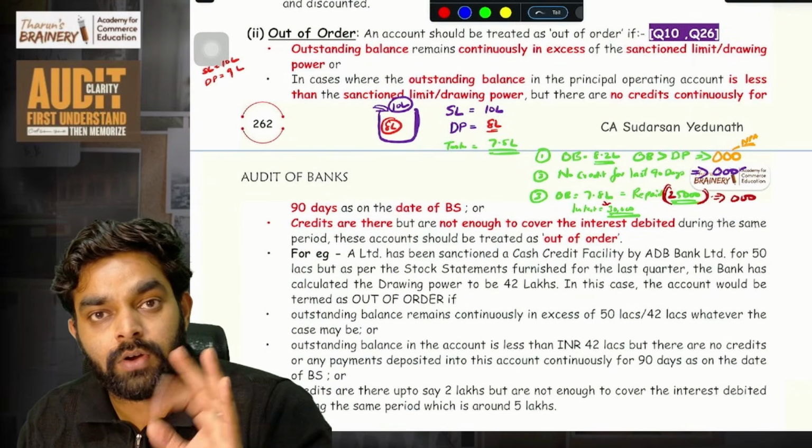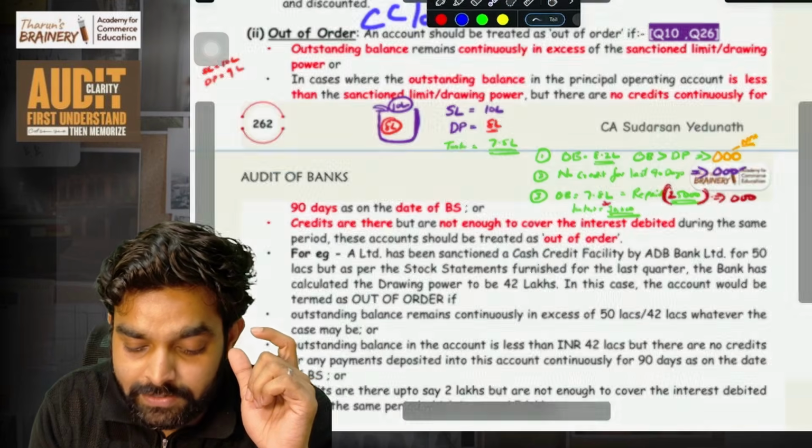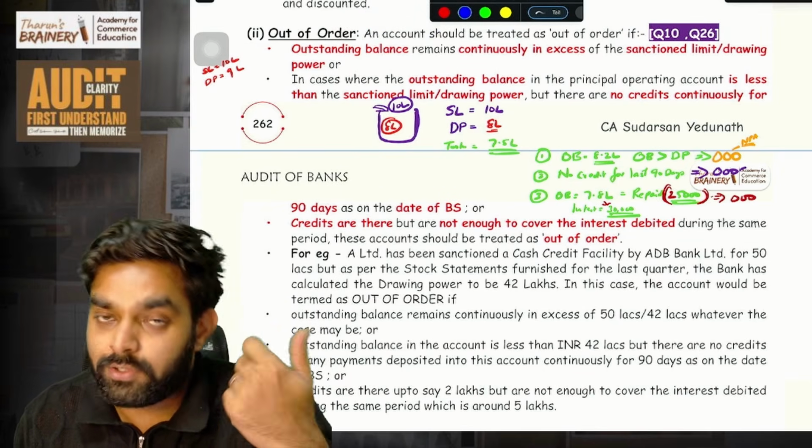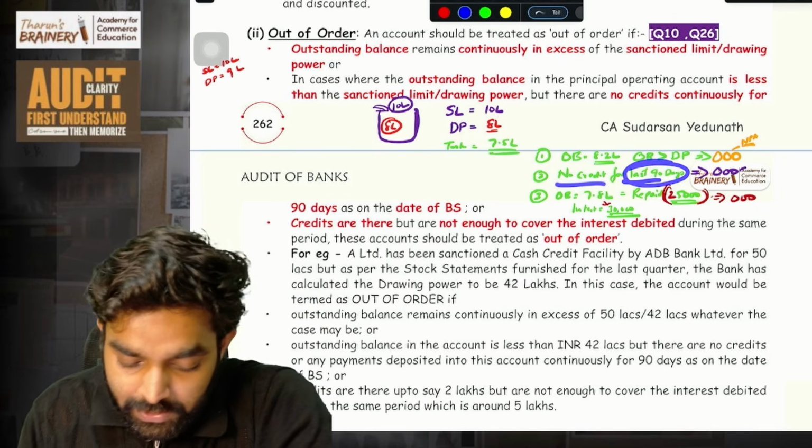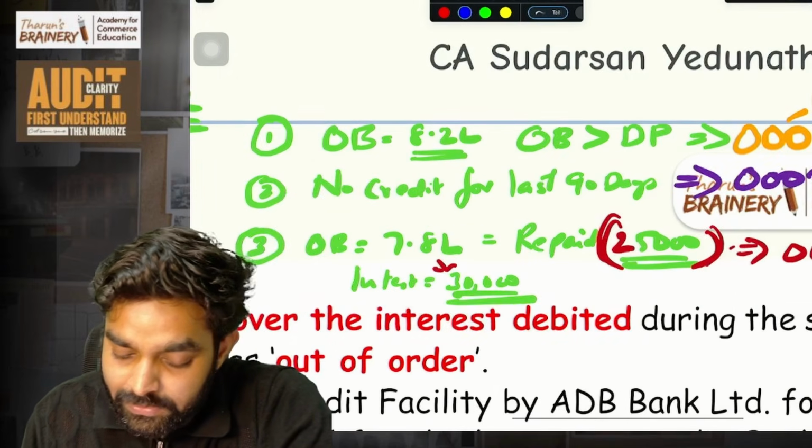This is only for cash credit and overdrafts. When it becomes out of order, it is automatically classified as NPA. That is this one: no credit for the last 90 days. So you don't have to read this much. Just write this on your side.